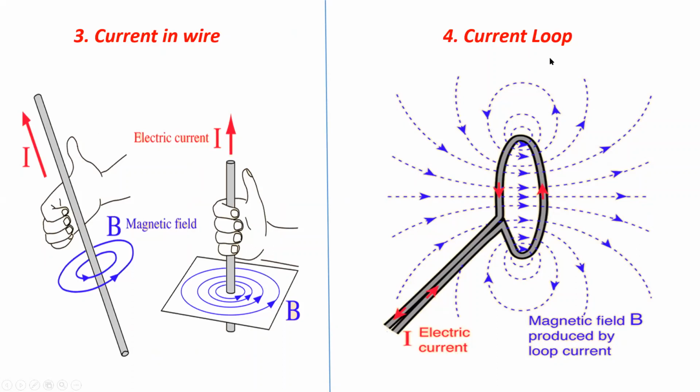Fourth is the current loop. So here we have a loop carrying current, and we see that every part of the loop is contributing to the magnetic field in the same direction inside the loop. And we also see that the field lines inside the loop are concentrated, and outside the loop, they are further apart. So when we stack several such loops together, we get a solenoid.